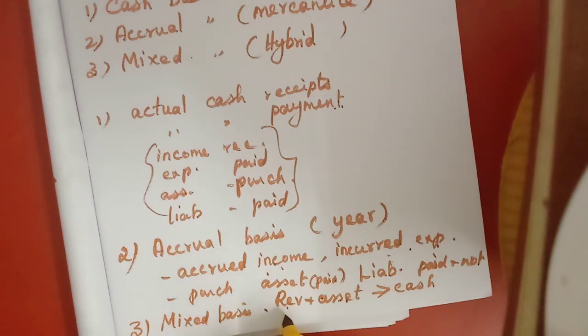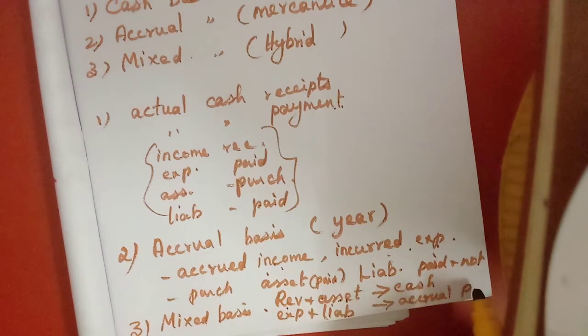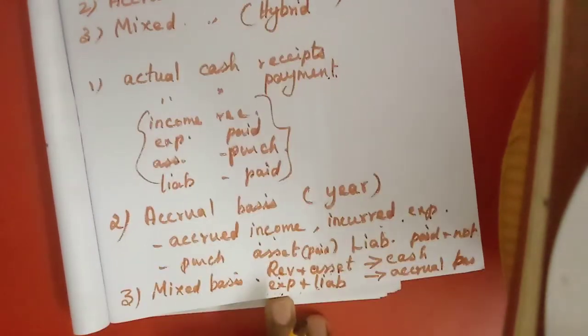Then the expenditure and the liability, they will enter on accrual basis. Whether we have paid or not, if that expenditure is related to that particular financial year, they will enter, and the liability also. But income and asset, these two they will enter only on cash basis.